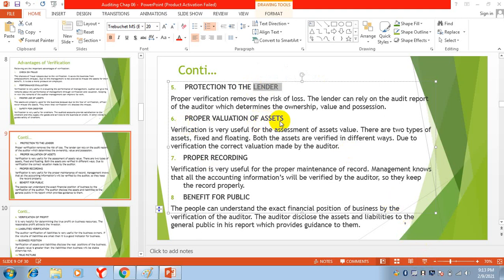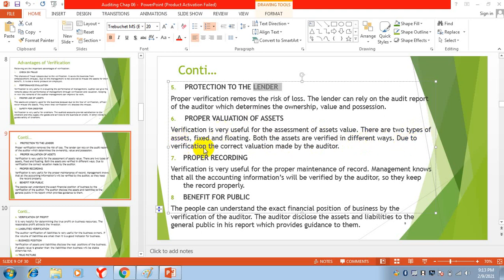Proper valuation of assets. Verification is very useful for the assessment of asset value. When the auditor is coming, he is also checking whether the assets are properly valued or not. There are two types of assets, fixed and floating assets. You know about these. Both are verified in different ways, so there are different procedures for verifying these assets.